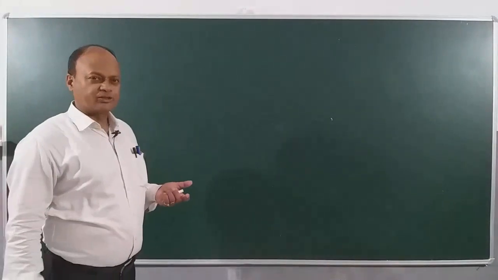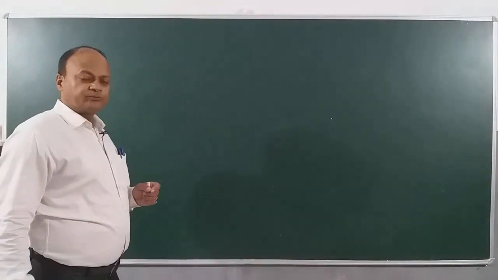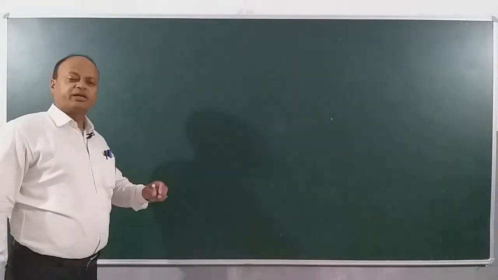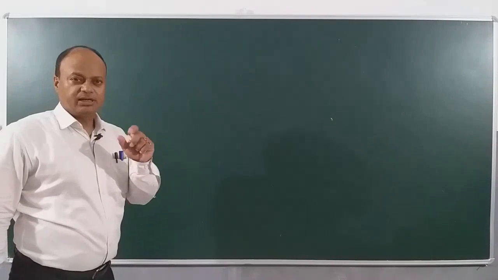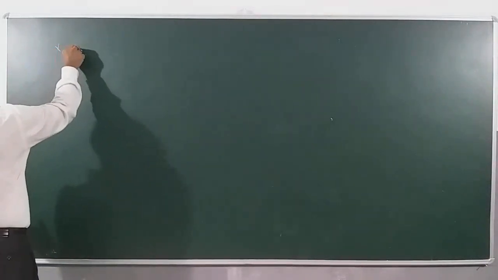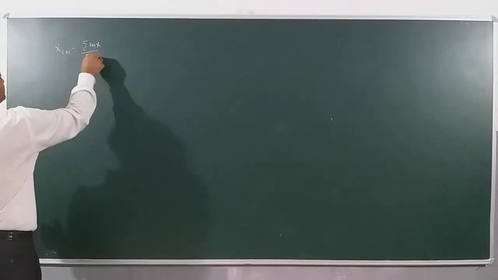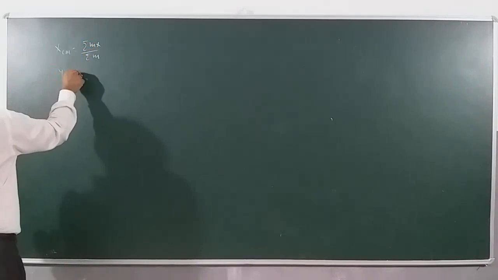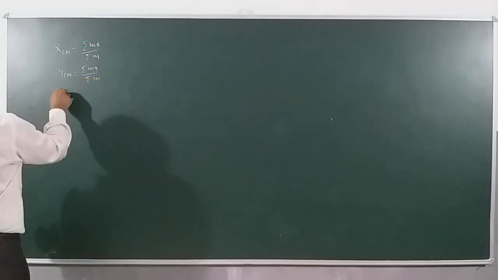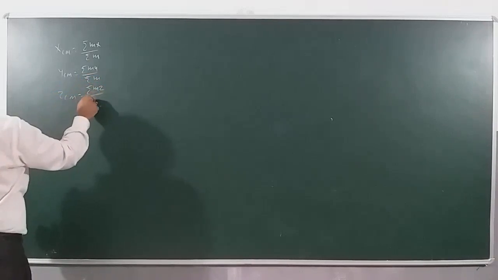For numericals, actually, you have to be very clear that if we are dealing with the Cartesian space, then we need to find out the coordinate of every point mass, right? Then we can use xcm equal to sigma mx by sigma m, ycm equal to sigma my by sigma m, and zcm equal to sigma mz by sigma m.